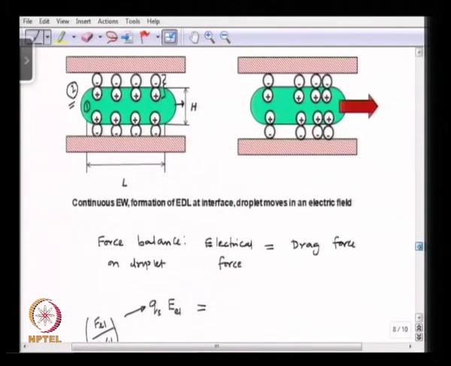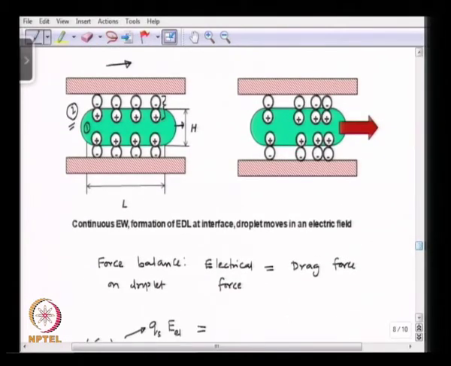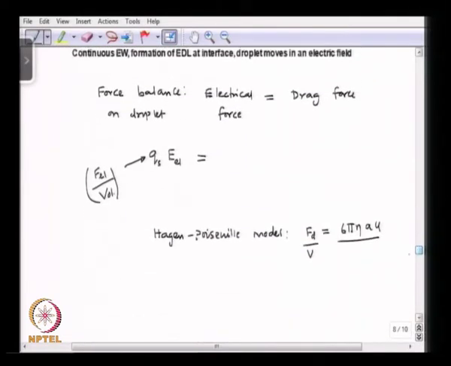So, here if you look at the droplet, it is looking like a cylinder, let us say a is the radius of the cylinder. So, we have pi a squared into h, okay. So, that will be 6 eta u over h, okay. So, this will be 6 eta u over h, right.